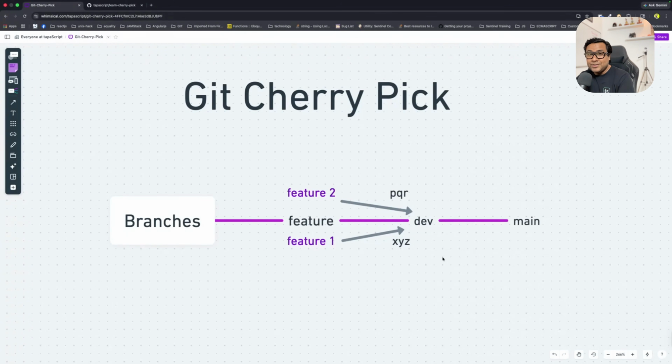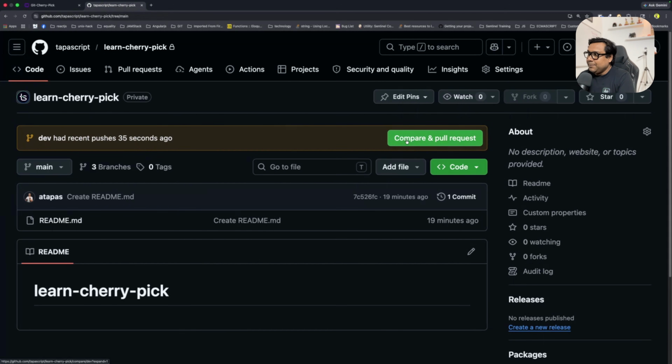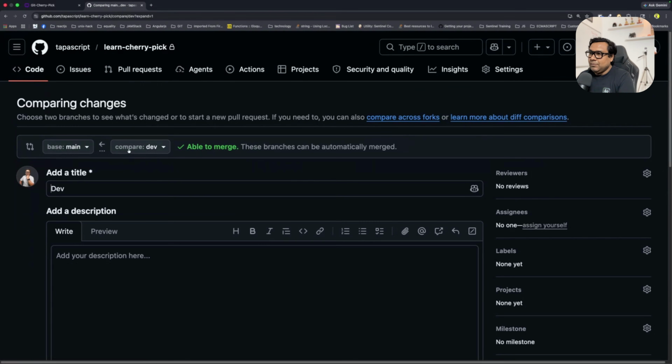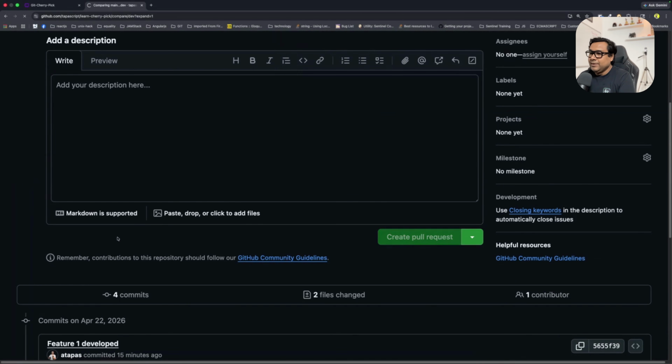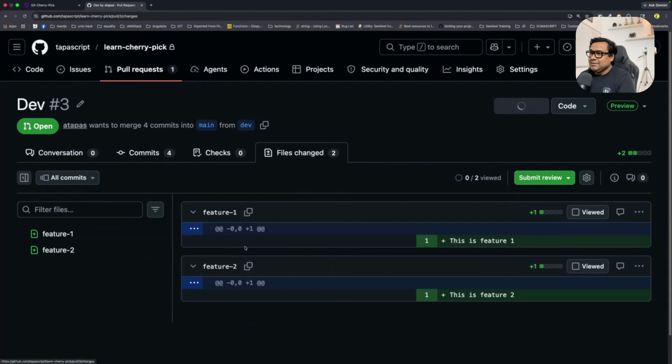Now my product manager comes in and says, hey, I want this particular feature 2. I don't want feature 1 at all. What I want to check is my condition if I merge from dev to main. For example, if I compare and create a pull request from dev to main, you will see it has both the changes, feature 1 and feature 2. The moment I merge it, both feature 1 and feature 2 will go and sit in the main. But I don't want that. I just want feature 2 to be there, feature 1 I don't want. Now cherry pick comes into the picture.